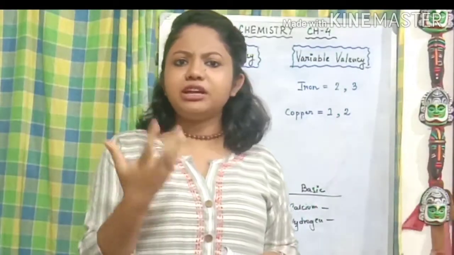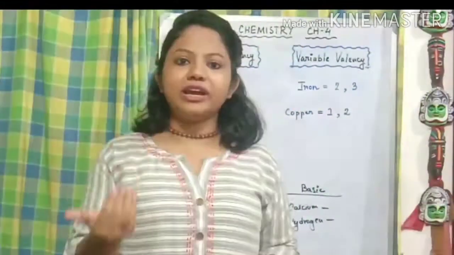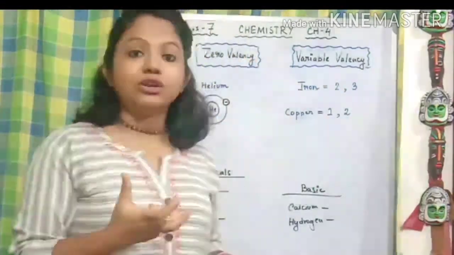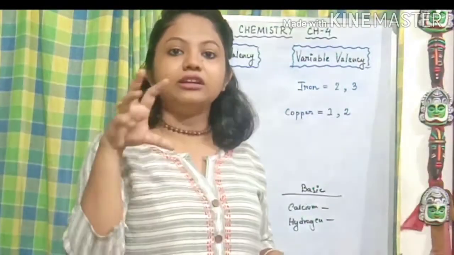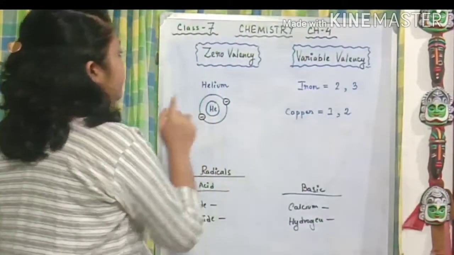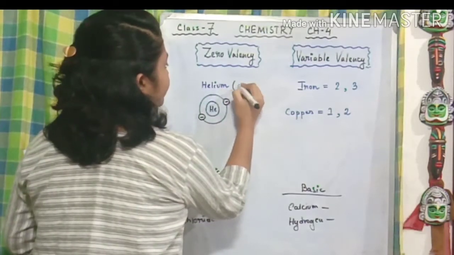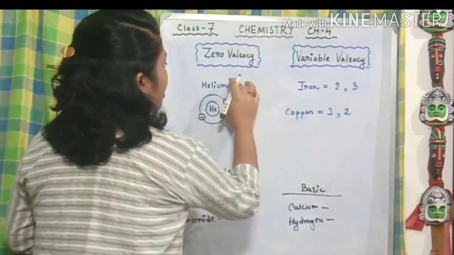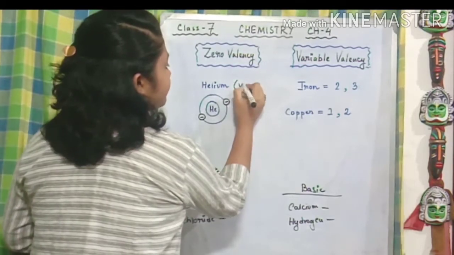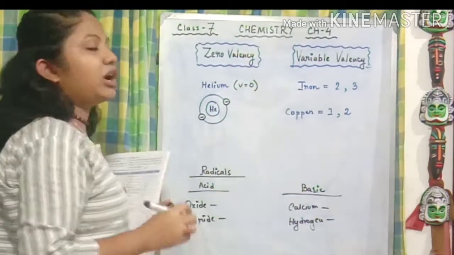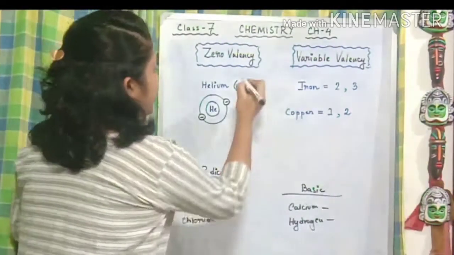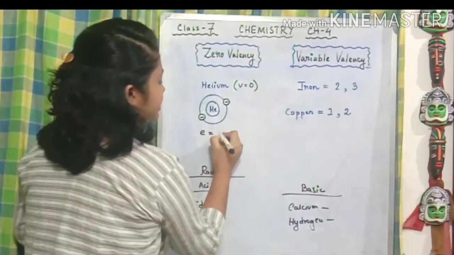Now why are they rare and why are they noble gases? Because they are so special that they do not chemically react with other elements. Now why? That why is the reason they come under the zero valency group. First of all, say I have taken helium. Now what is the valency of helium? That will be 0. Why? Because in case of helium, the number of electrons present is 2.